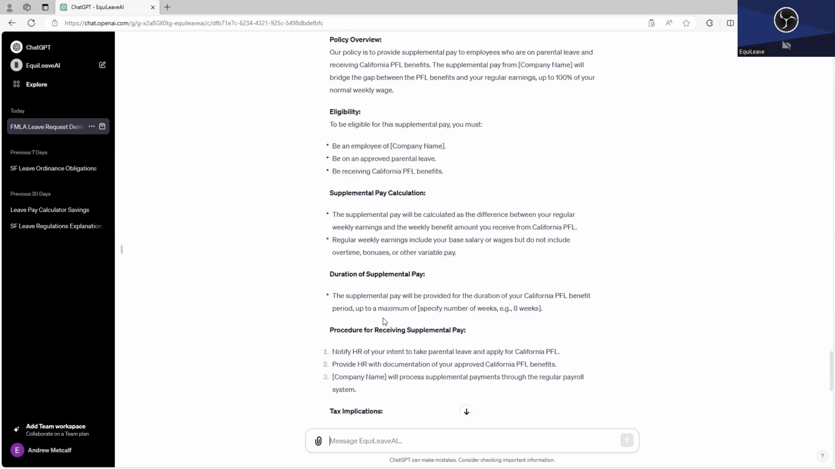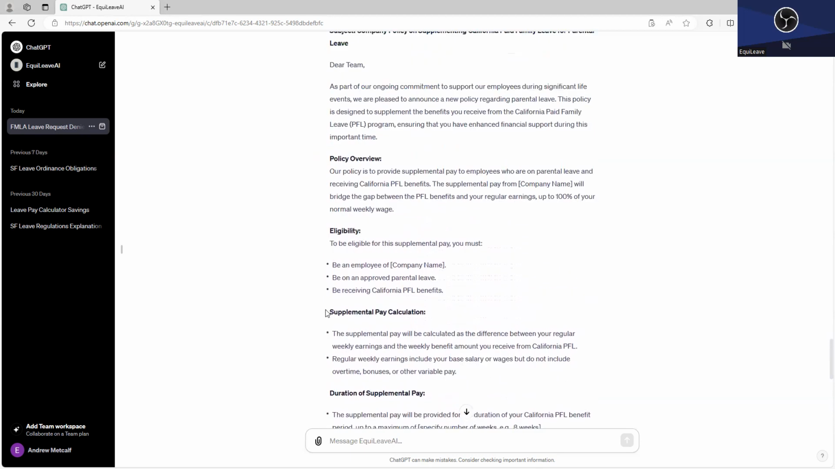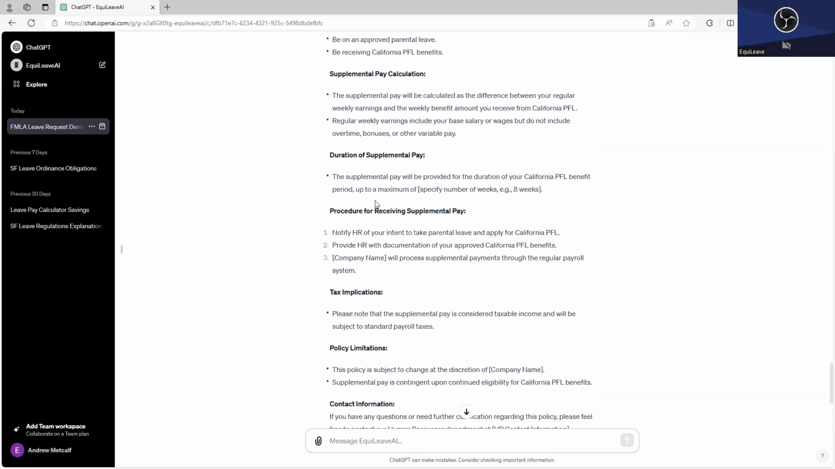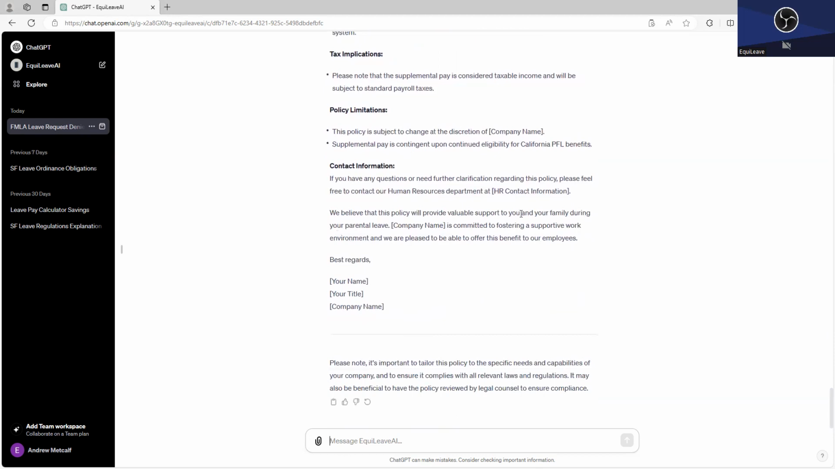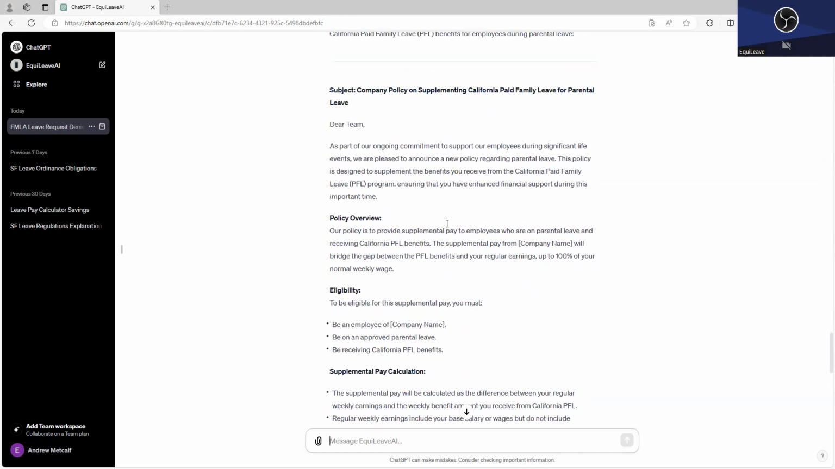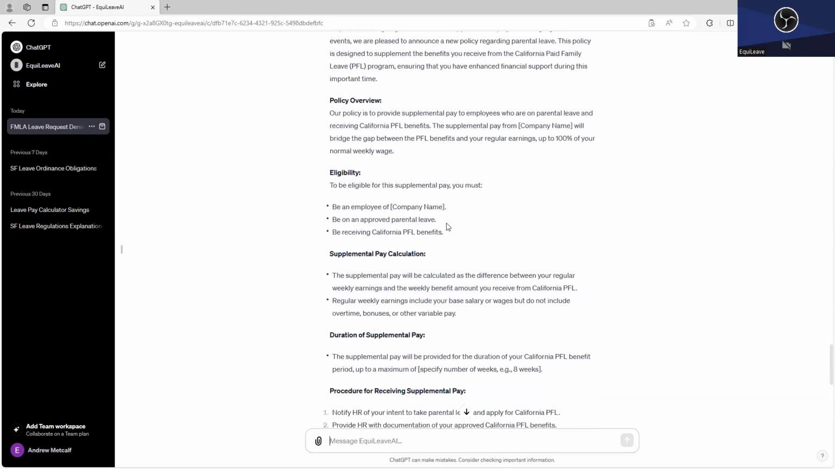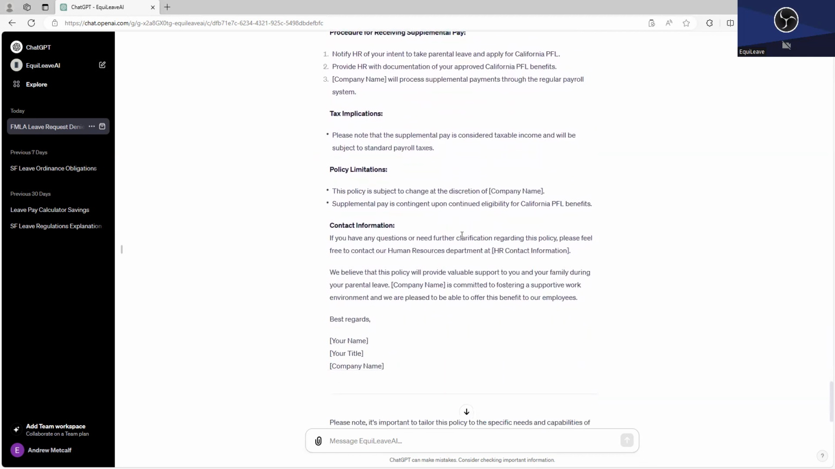Again, this would require some supplementation. You need to figure out what are the eligibility requirements, what's right for your company, what kind of introduction you want to put to make people feel welcome at your company and like you support them. Is it accurately describing how you're going to calculate the supplemental pay? Of course, you've got to fill in names, but as you can see, this is a great skeleton to get started with. It's really got some meat on its bones, and substance to it. And so you can ask EquiLeave AI to do other things like that.